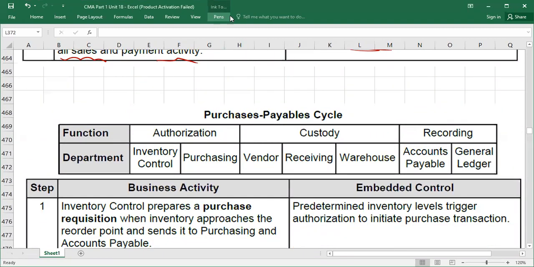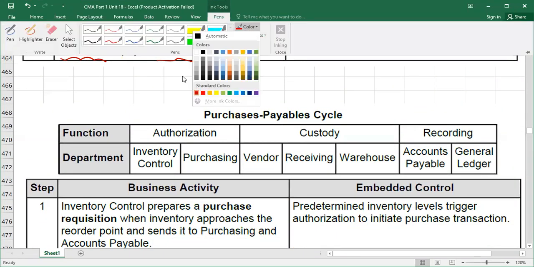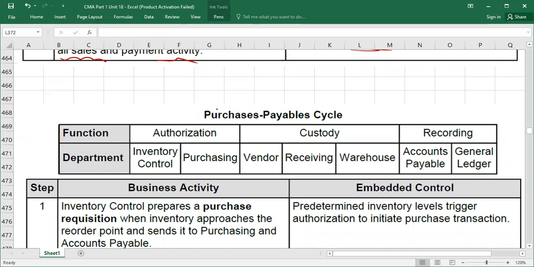Now we have a third cycle, guys. This cycle is called purchases payable cycle. Now assume here you are going to be a customer, right? Being a customer in your company, what process you will follow. So this is what we are going to discuss.